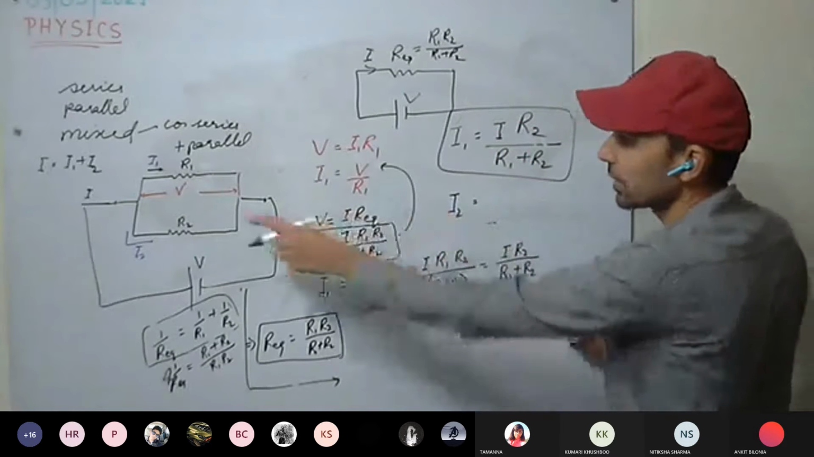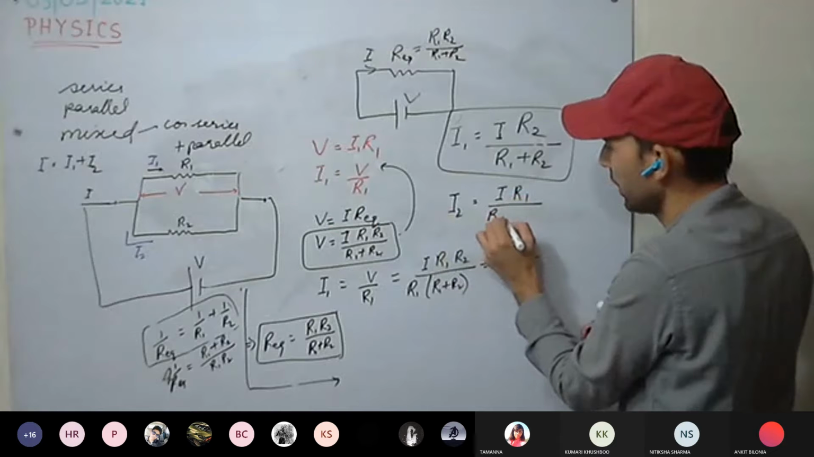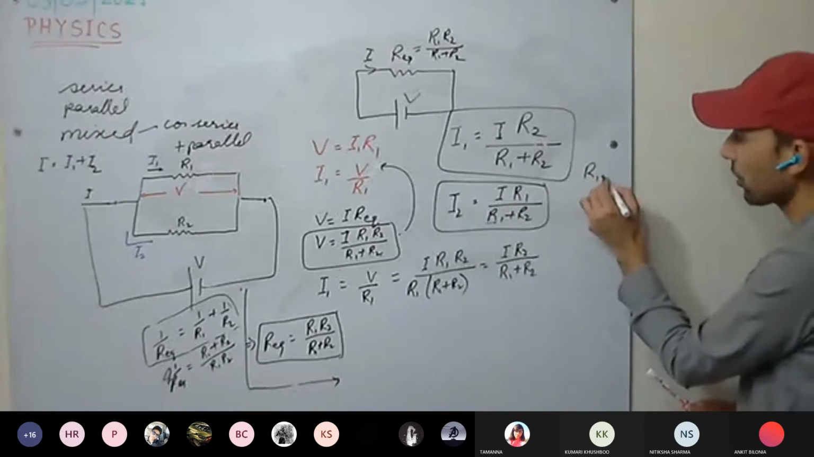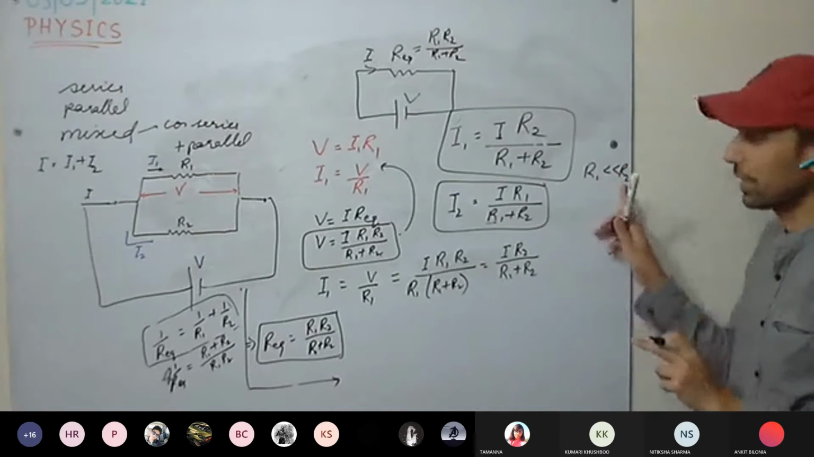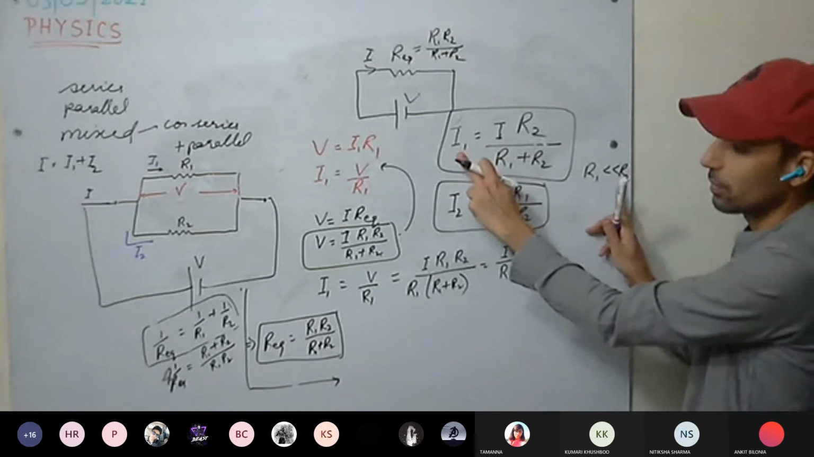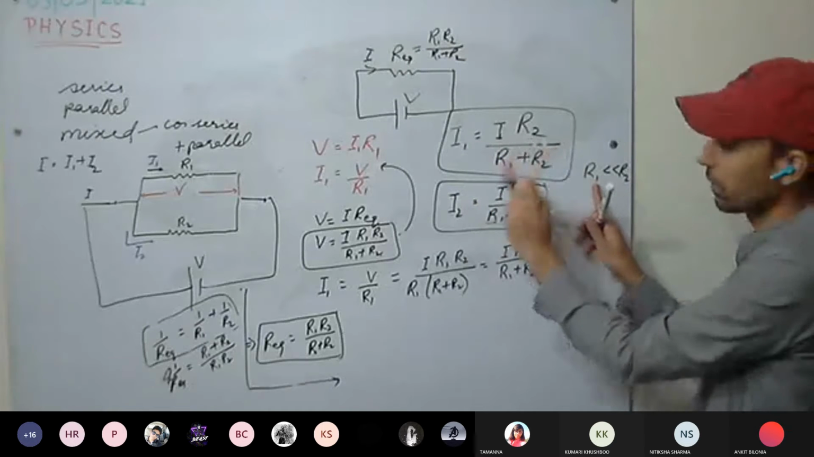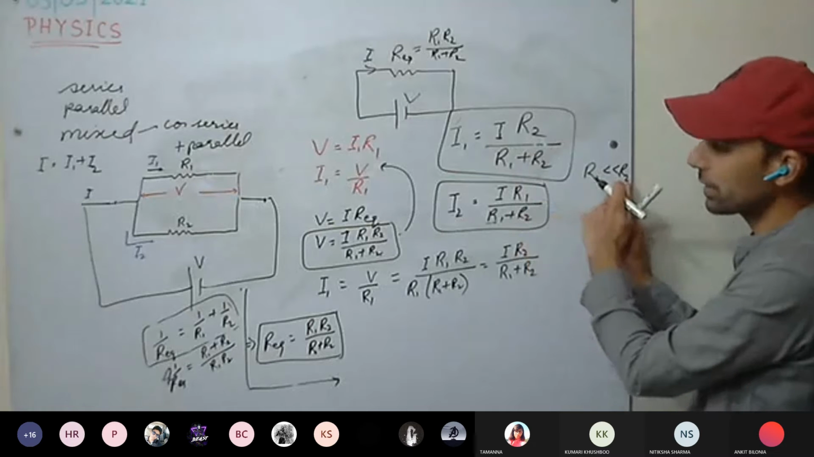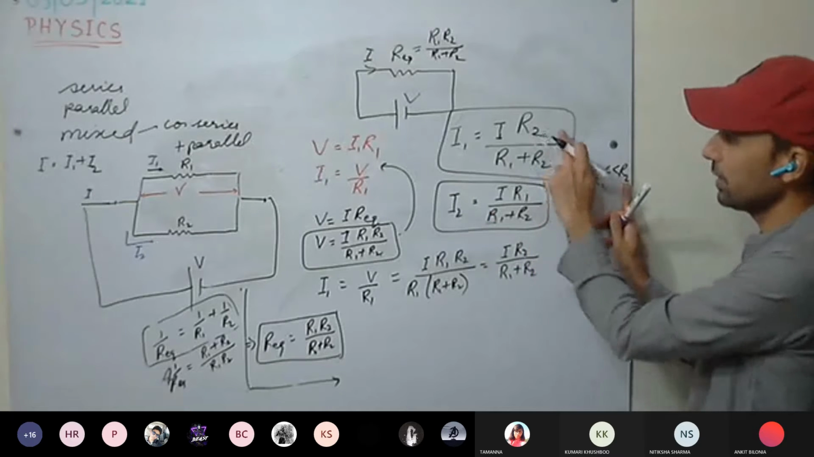Similarly, we can calculate current flowing from R2. It will be how much? I R1 divided by R1 plus R2. As R1 is less than R2, the value of I1 will be more because R2 is more. Less the resistance, more the current will flow. More the resistance R2, less current will flow because R1 is less than R2.